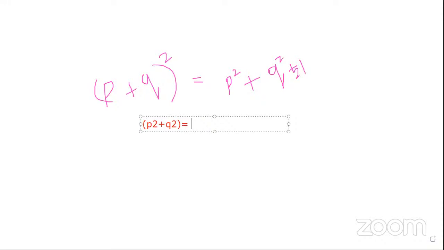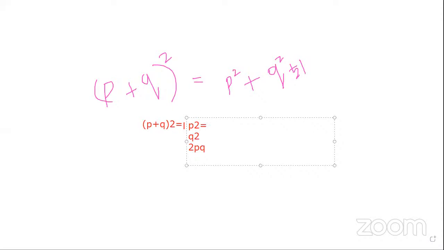See, the next one is what happened now? Sorry, this one is also wrong. I'll put 2 outside. See here. So what will be the result? You know, p squared plus q squared plus 2pq. You have to put here, what is that? P squared, what? Q squared, what? 2pq, what?